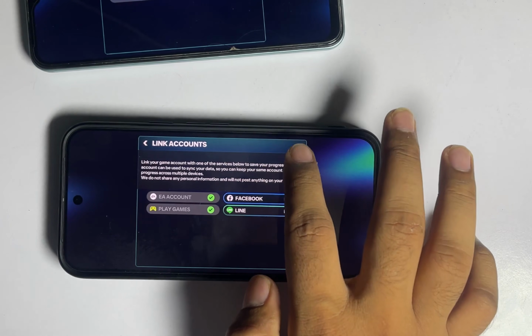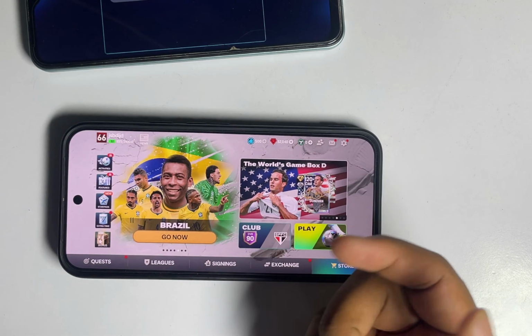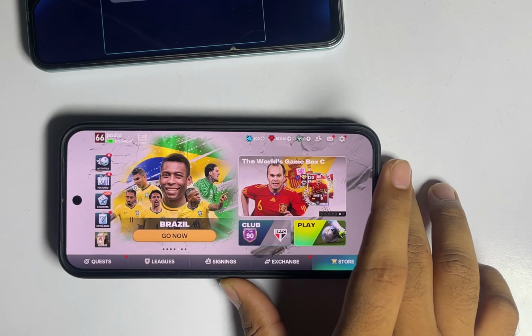So in this video, I'll be showing you how to fix the sound issue in FIFA Mobile, or if there is no sound, or you're not getting any sound from FIFA Mobile or FC Mobile.